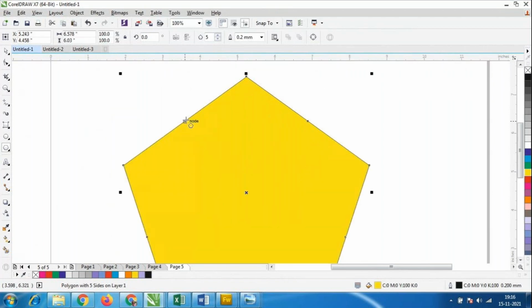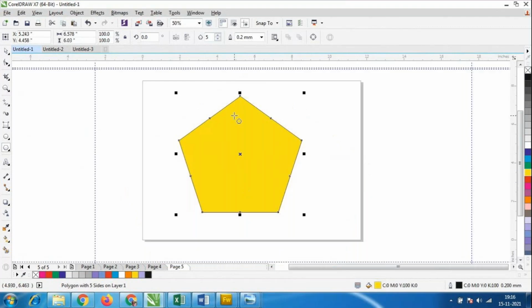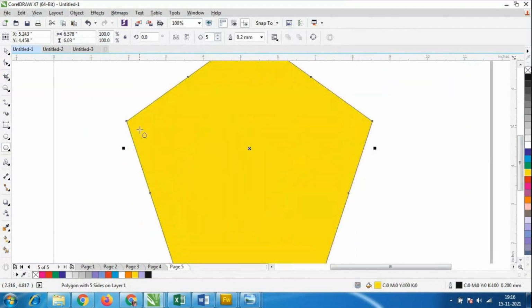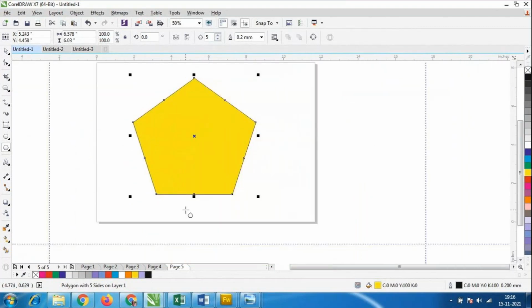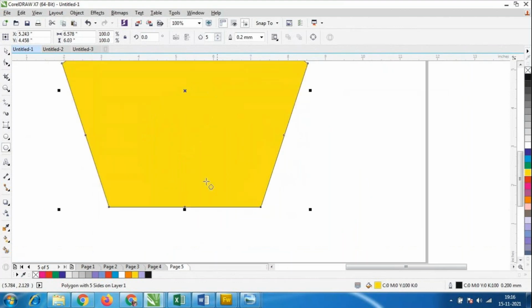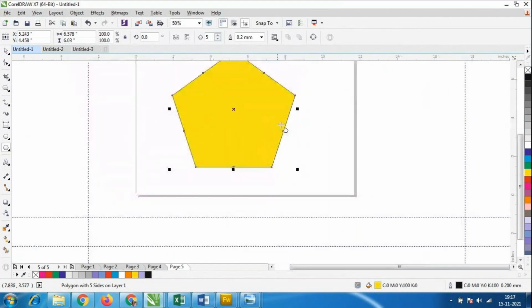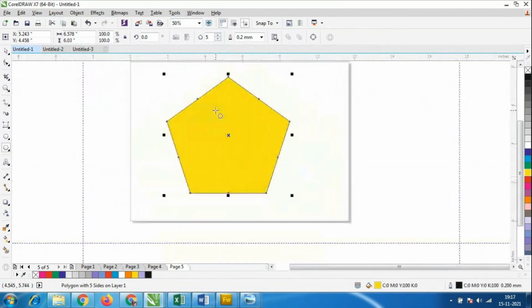So we have the points everywhere. In one face we have the points like this. The same thing, we can change the color and we can change the outline colors. So whatever colors we want, we can change it.